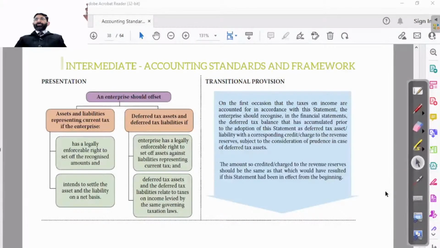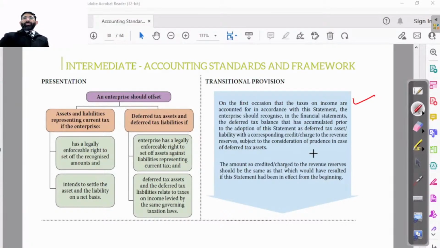Transition provision. On the first occasion, read it, it's very important. On the first occasion that the taxes on income are accounted for in accordance with this statement, the enterprise should recognize the financial statement, the deferred tax balance that has been accumulated prior to the adoption of this statement as deferred tax asset liability with a corresponding credit or charge to revenue reserve, subject to the consideration of prudence in case of deferred tax assets.